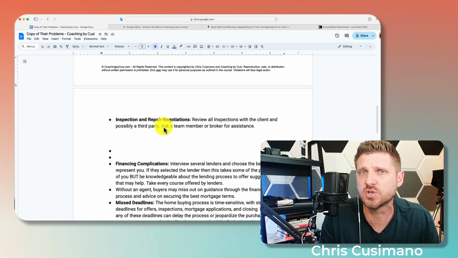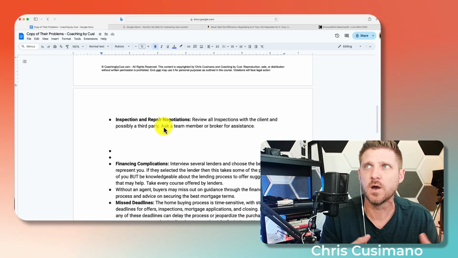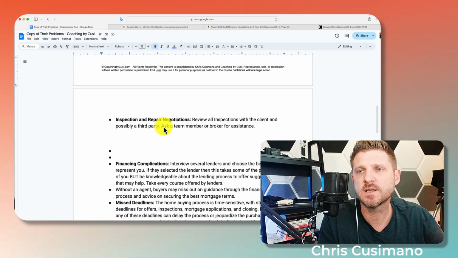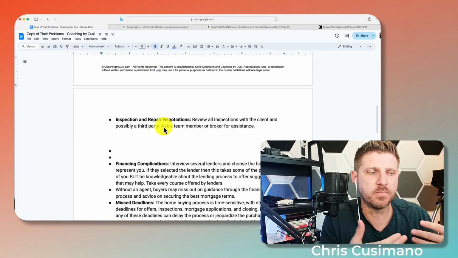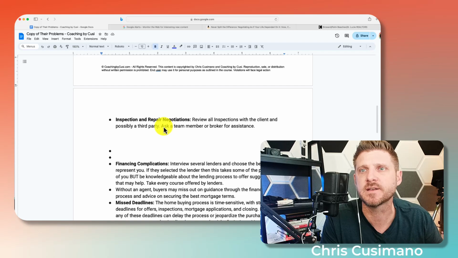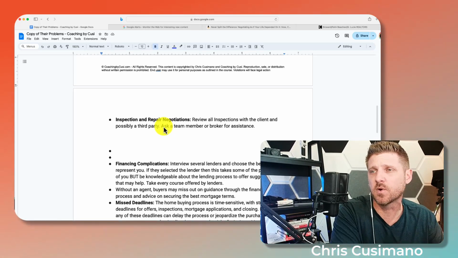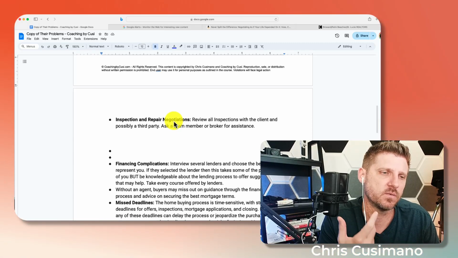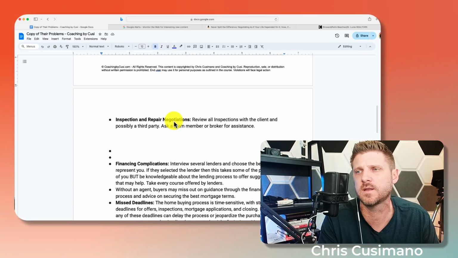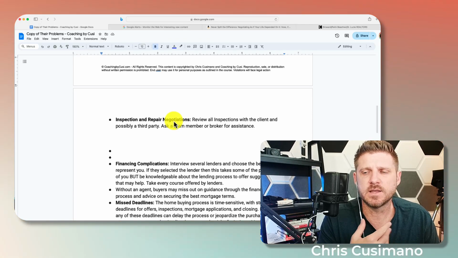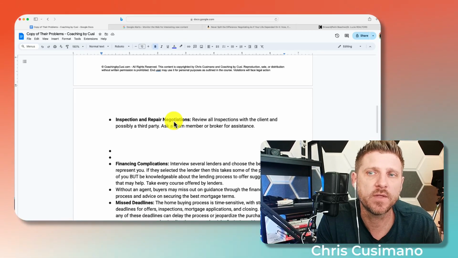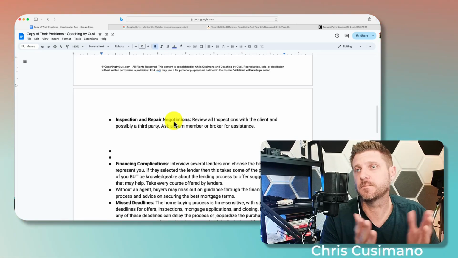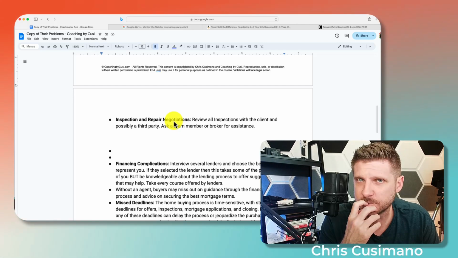Inspection and repair negotiations. That goes with the other negotiation things. I know how to negotiate well, but maybe you can say, hey, I'll review this inspection. Let's say the pool has a leak in it, and they're saying the pool leak is $10,000. Well, let me review this with my pool guy, and maybe your pool guy says it's only $1,000, and you can say, hey, my pool guy did this. My pool guy, my roofer, my bug guy, whoever did this inspection for free. All they ask is that you use their services or consider using their services when you're ready to make those repairs. That's it.